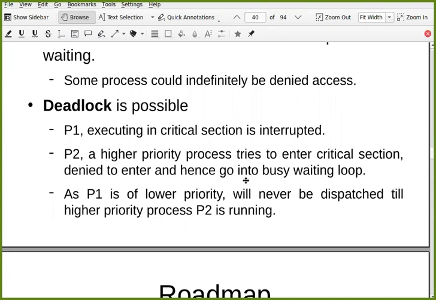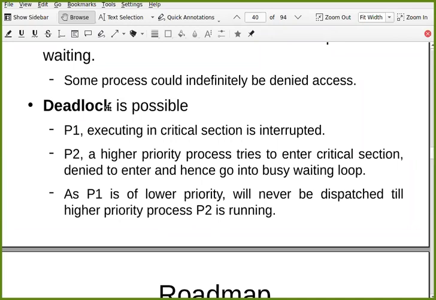So what happens? P1 is never getting chance to execute further, and P2 is also busy waiting. As P1 is lower priority, it will never be dispatched till the higher priority process is done. So that is why deadlock happens, because neither P1 nor P2, none of them can proceed further. Both are blocked. They are busy waiting. They are not doing anything. They are blocked. This is called deadlock.